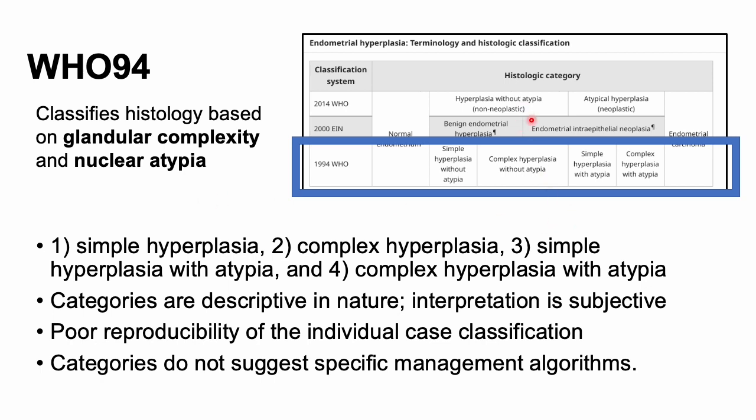And you can see here kind of where things overlap. Both categories with atypia fall under this EIN category. And as you go to the two categories without atypia, they fall closer to some benign endometrial hyperplasia, which makes sense when you think about it.